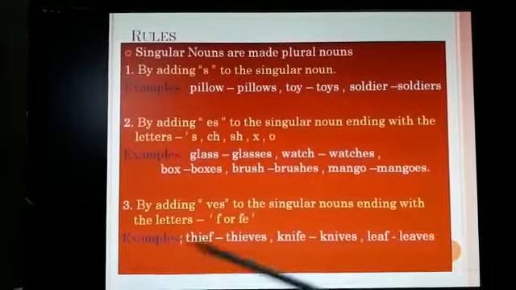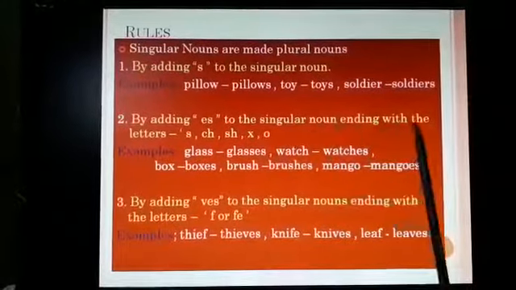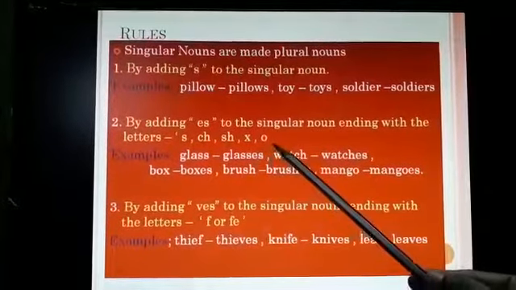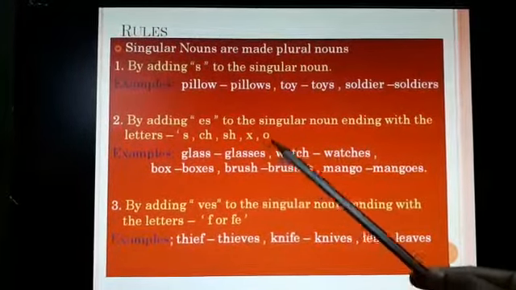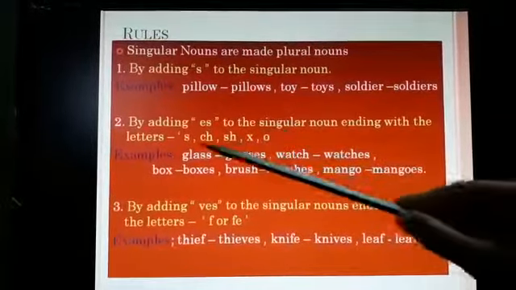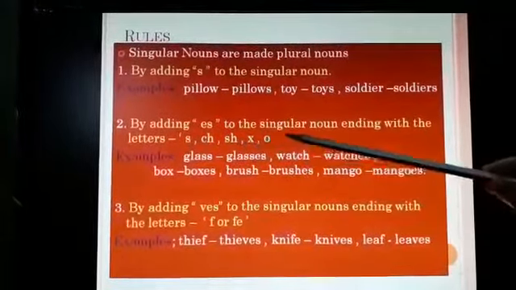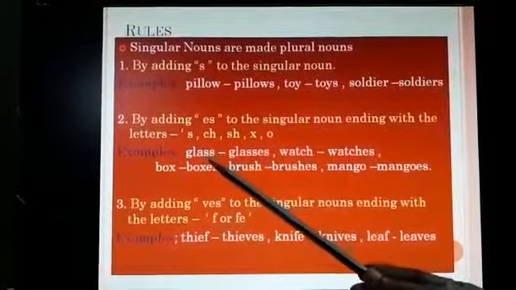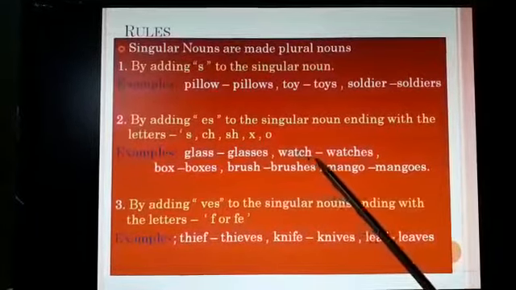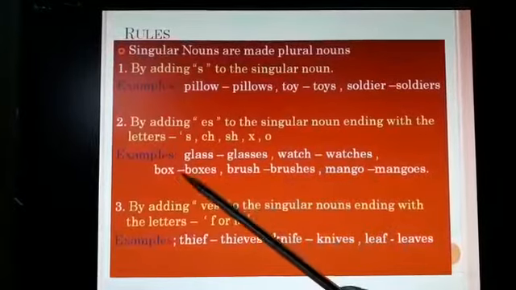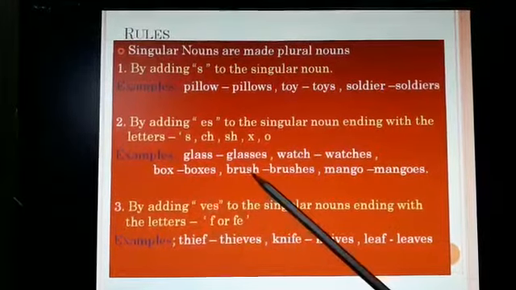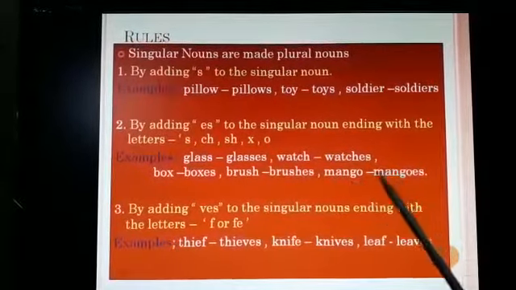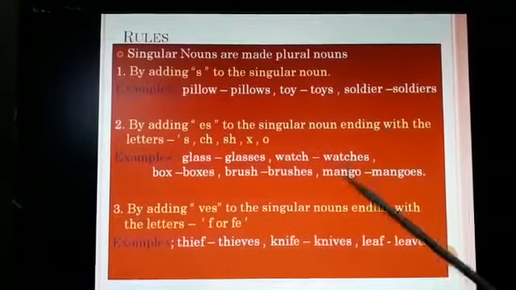The second rule is by adding es to the singular noun ending with the letters s, ch, sh, x and o. So here we add the es for the plural form. Example: ending with s, glass, glasses. Ending with the ch, watch, watches. Ending with the x, box, boxes. Ending with the sh, brush, brushes. Ending with o, mango, mangoes. So these are the examples for this second rule.